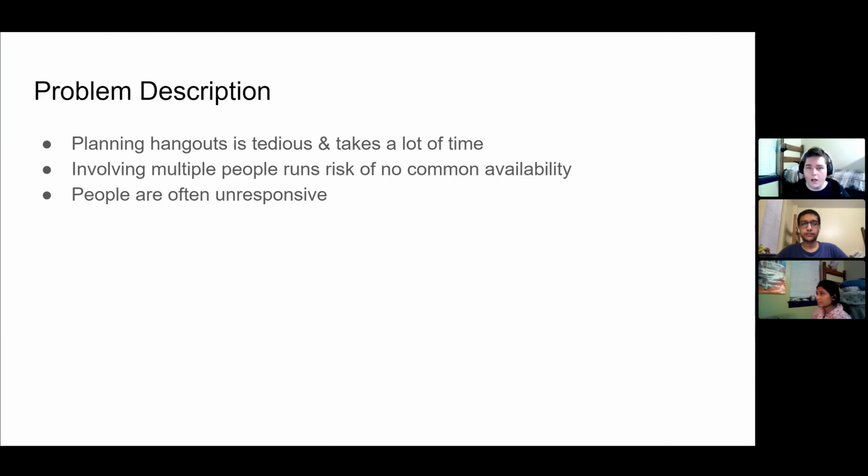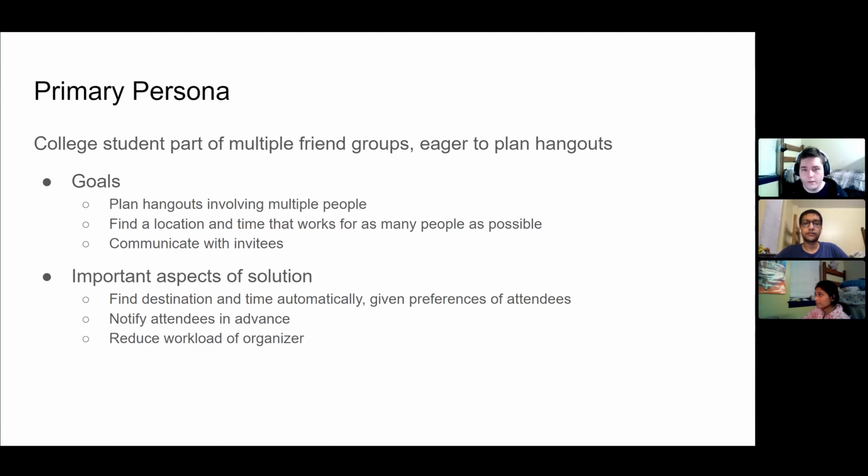Hi. Our problem description revolves around planning events between friends. Planning them tends to be tedious and takes a lot of time for the organizer. Additionally, it can be hard when people don't share availability or are unresponsive.